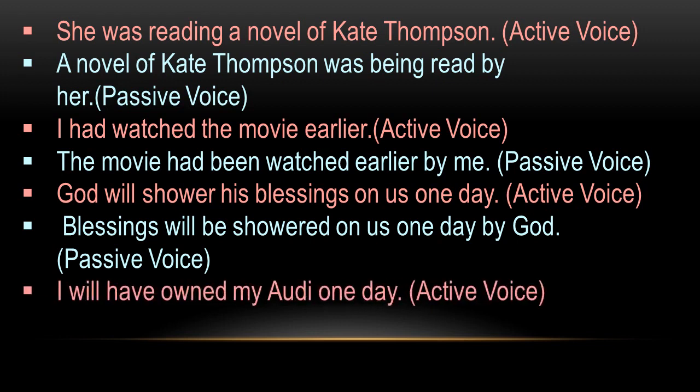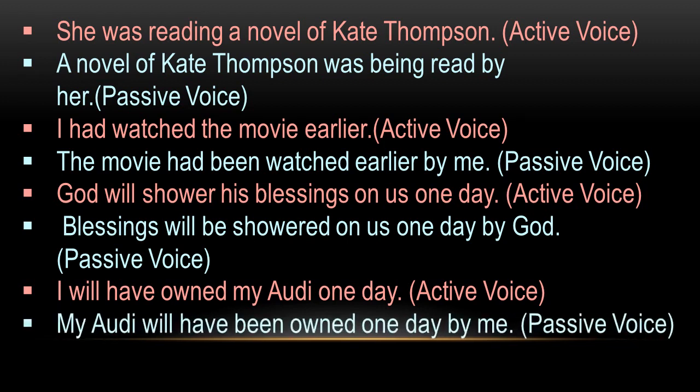Next example, I will have owned my Audi one day. Will have: so what will be added? B-double-E-N. So the answer will be: my Audi will have been owned one day by me. So will have plus been, then the past participle form, preposition by, and the object will become the subject. These are the basic rules that we have to follow while changing sentences from active voice to passive voice.